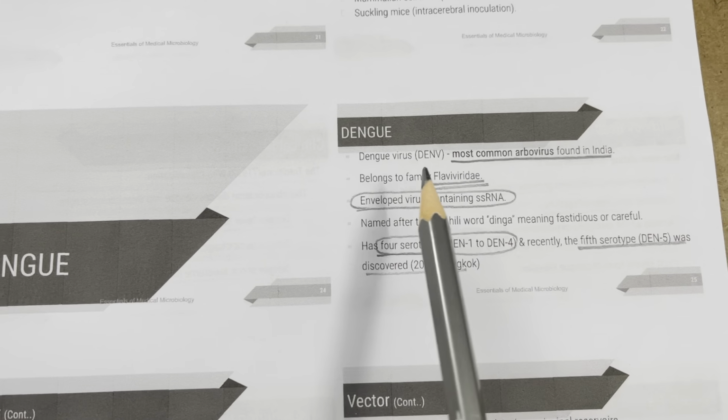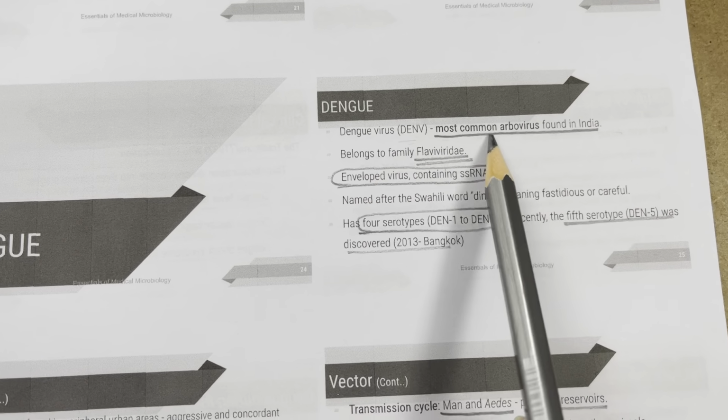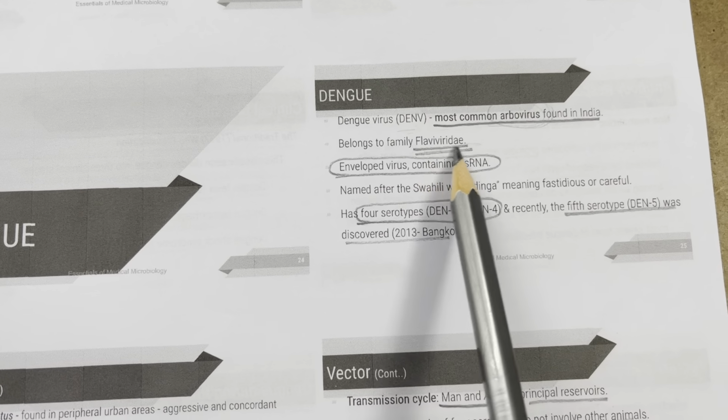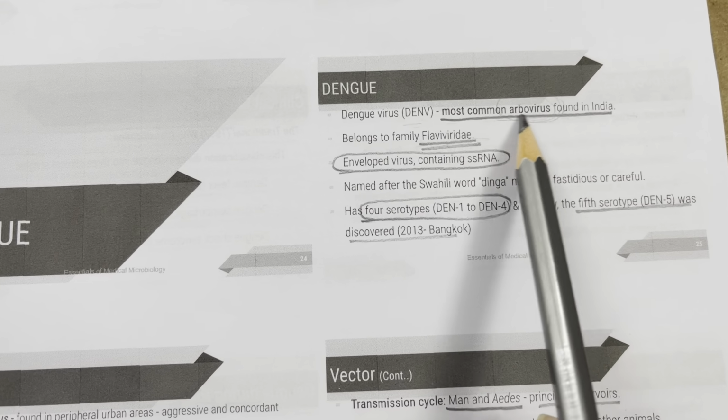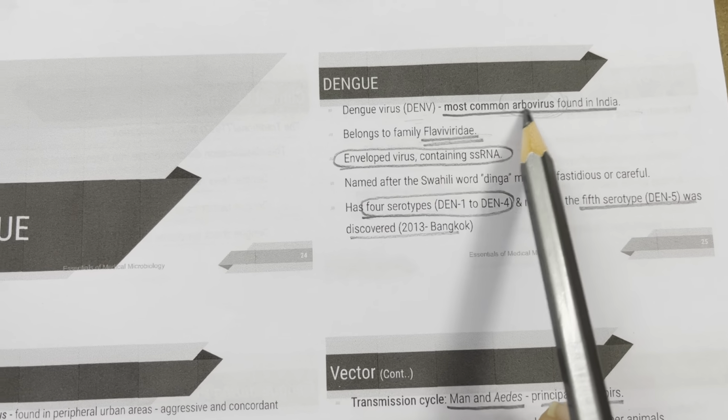Moving on to dengue. Dengue is the most common arbovirus found in India. It belongs to family Flaviviridae. Arbovirus, Flaviviridae. So arbi, it has a flavor, right? It is an enveloped virus containing a single-stranded RNA. It is named after the Swahili word dinga, which means fastidious or careful.